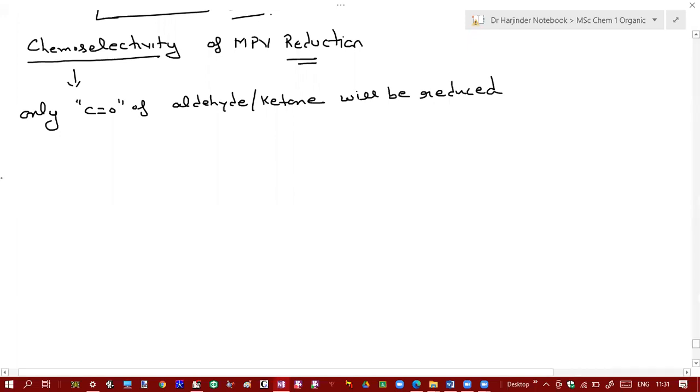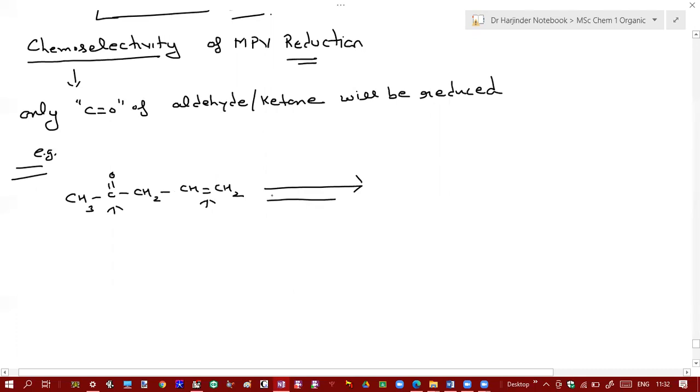For example, if you have CH3, C double bond O, CH2, CH double bond CH2, and you do reduction by some other method, this carbon-carbon double bond and this carbonyl group both will get reduced.